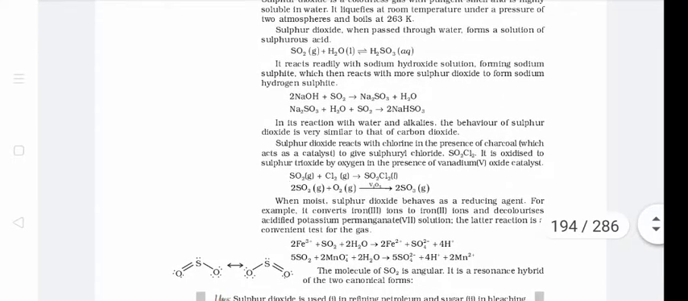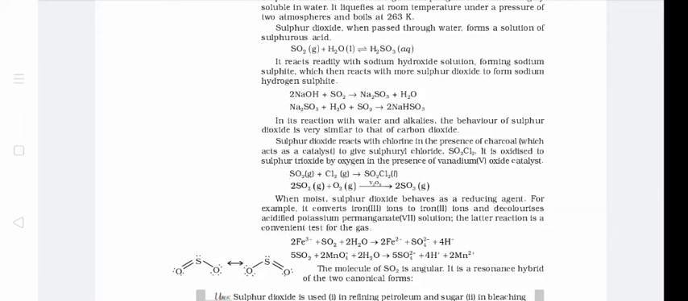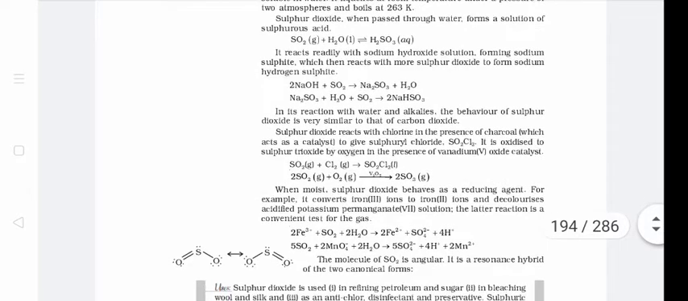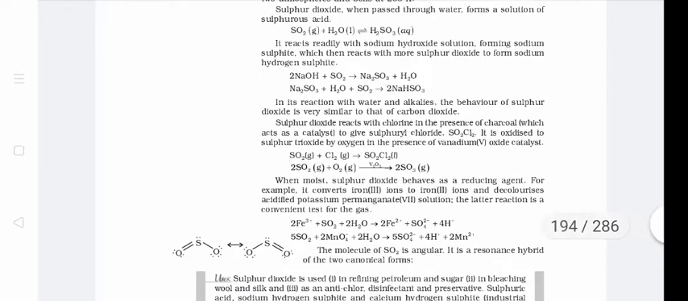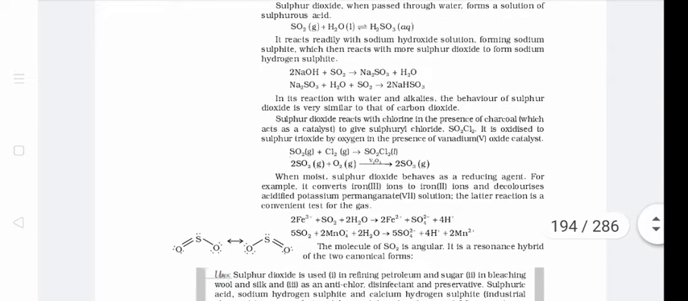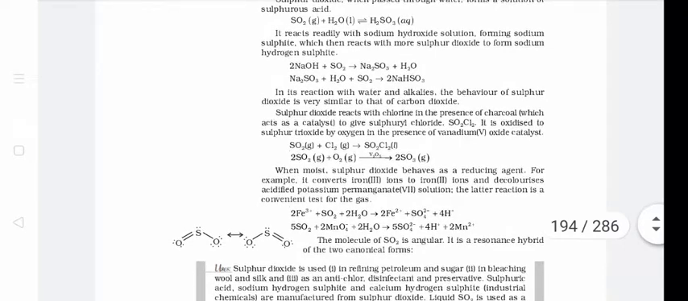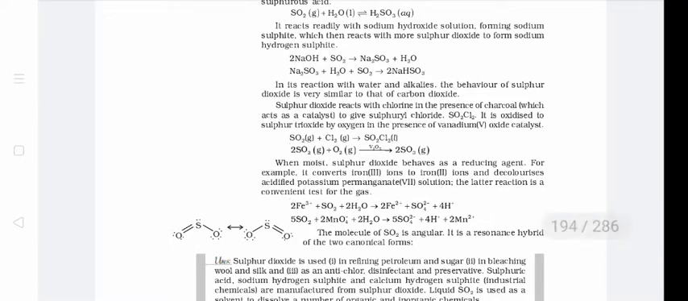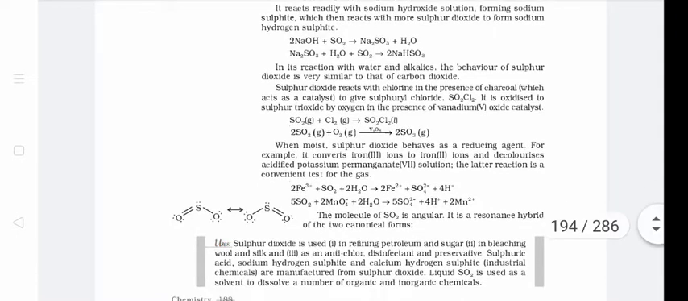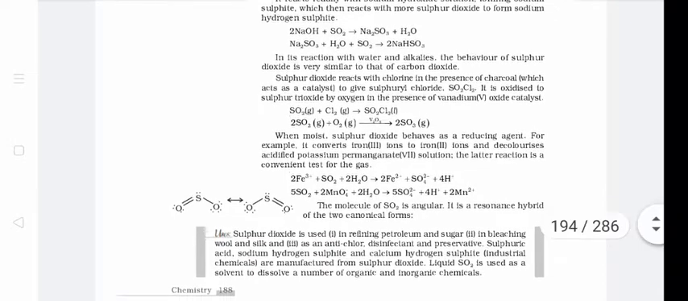Next is SO2. As you know that it is a non-metal oxide, so it will react with a base and form salt and water. For example, if it reacts with sodium hydroxide, it forms sodium sulfite plus water, and sodium sulfite again reacts with water in presence of sulfur dioxide. It forms sodium hydrogen sulfite. That means two salts are formed by reaction of sodium hydroxide with SO2.